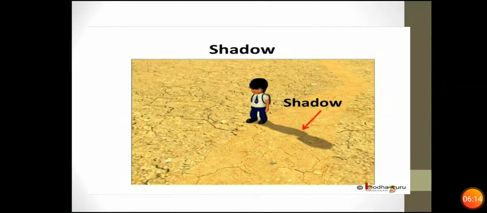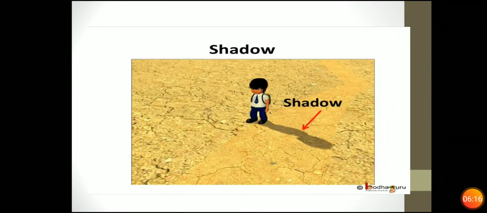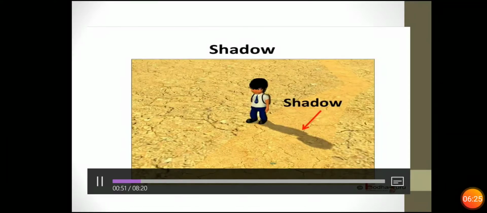Here, the boy is an opaque object who is walking in the sunlight. The boy is the opaque object. What do we see here? Oh, here we see a dark patch on the side of the object.